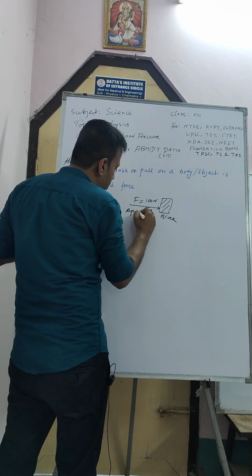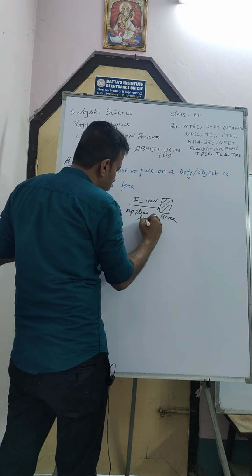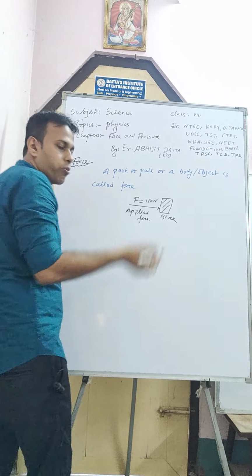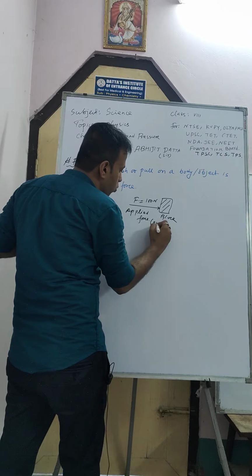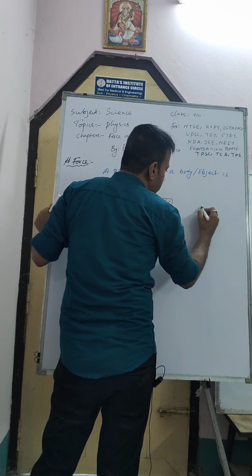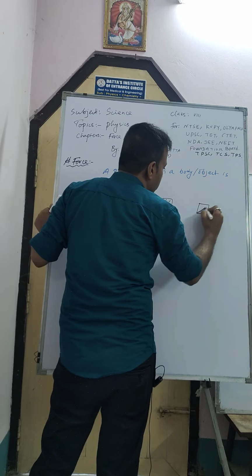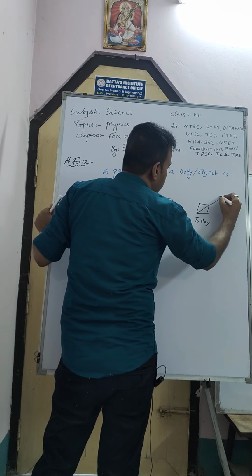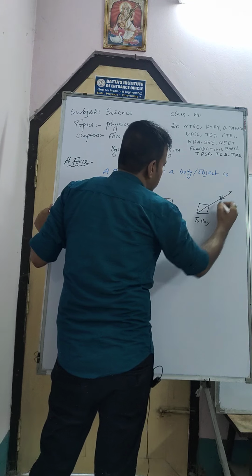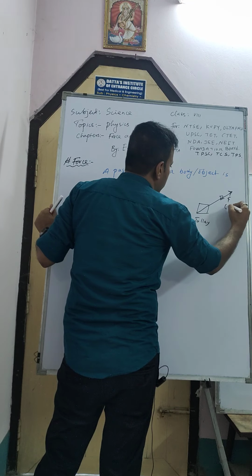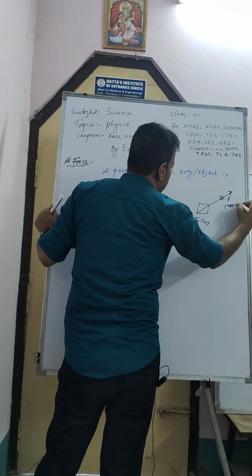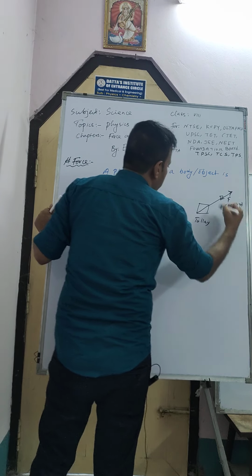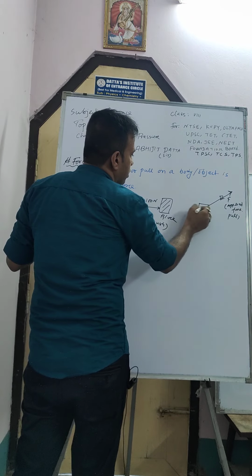This one is the applied force, and this one is a push. And if this one is a trolley bag and you pull it in the direction, this is F. This applied force will be a pull. We pull this one, and this is the body.